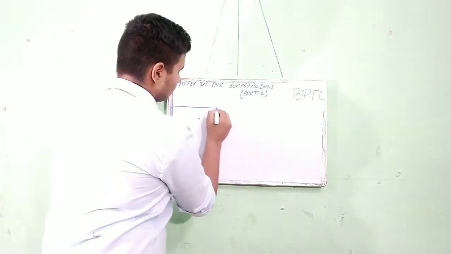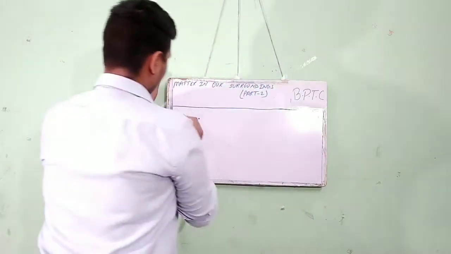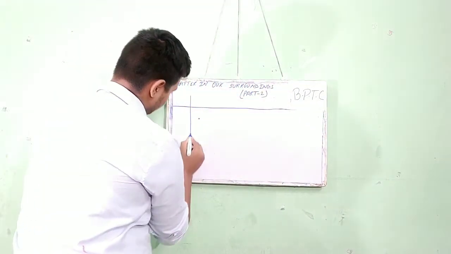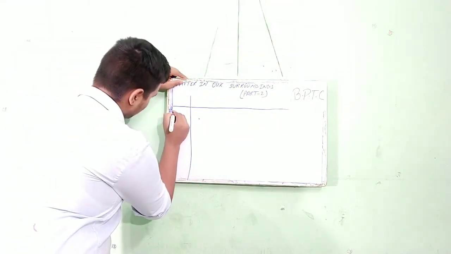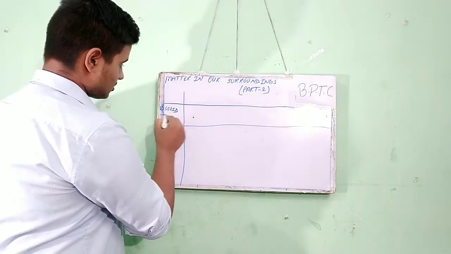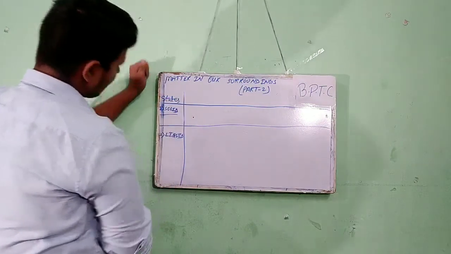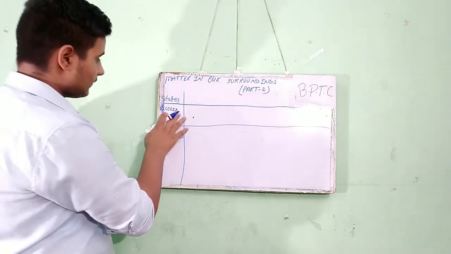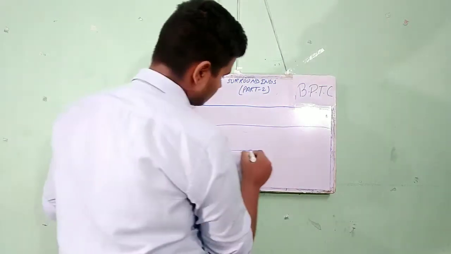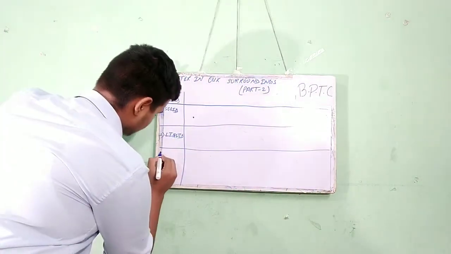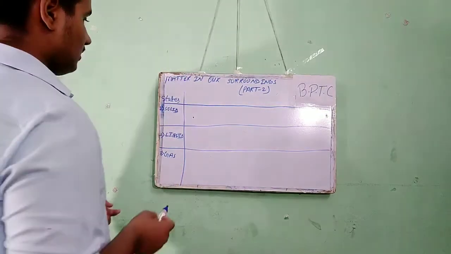First we will make a table. By the help of this table, we know all its types and all its characteristics at once. Our first state is solid, second state is liquid, and the third state, you already know, is the gaseous state.